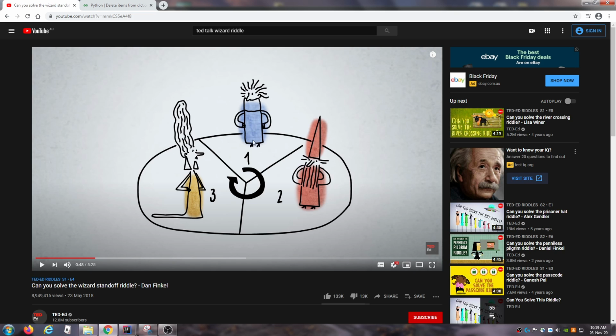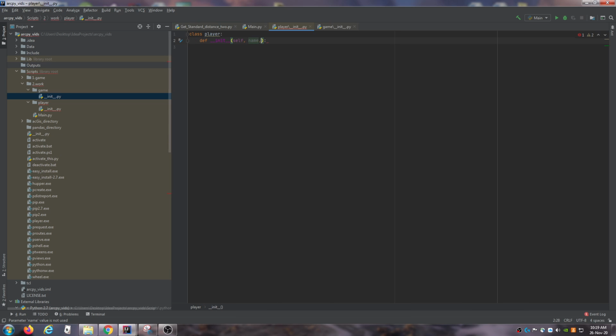So player blue will have, let's say, a 60% chance to hit player 3 or player 2. And a red player will have a different attack chance. They might have maybe 60% to be able to shoot 1 or 3. So we have a name, and we also have an attack chance.